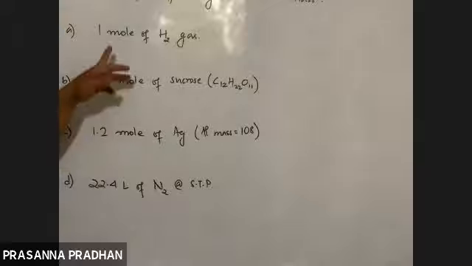Mass in terms of mole? 1 mole means it is equal to the molar mass. So 1 mole of hydrogen gas means we are talking about the molar mass of hydrogen. What is the molar mass of hydrogen gas? It is equal to 2 gram. Fine. Now let us move to the second option.